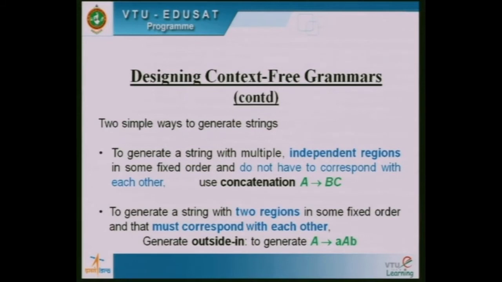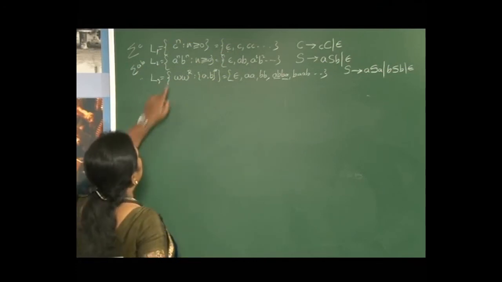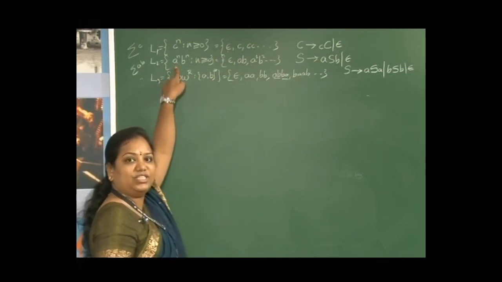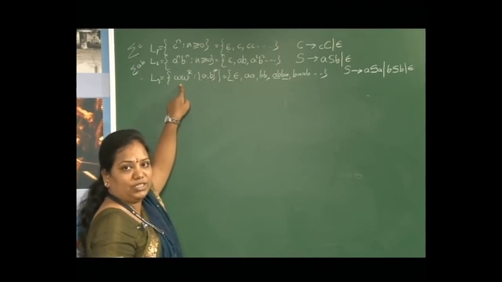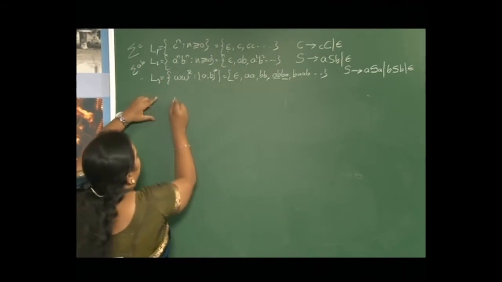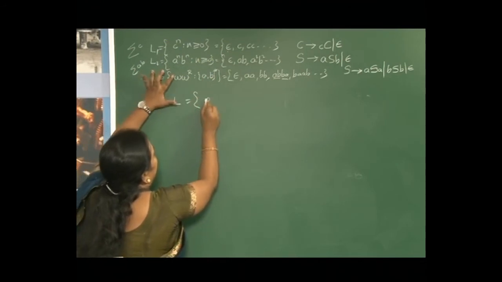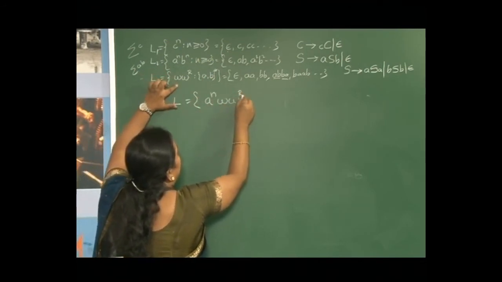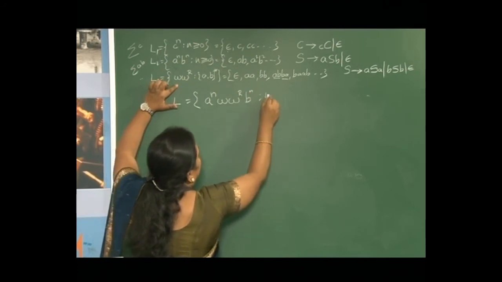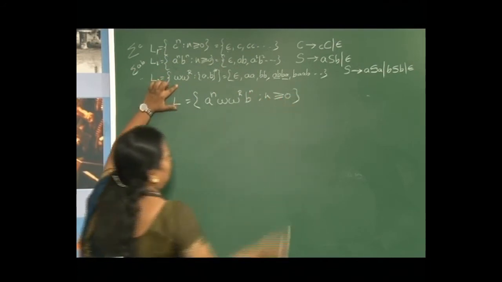We will take one more, by combining two languages we have written already. If you see here, language 2 is a raised to n, b raised to n. Language 3 is w raised to R. So, I will write a new language combining these two as a raised to n, w raised to R, b raised to n, where n is greater than or equal to 0.